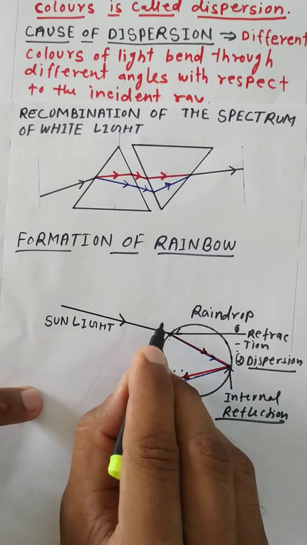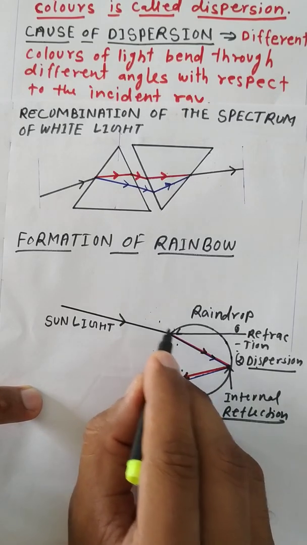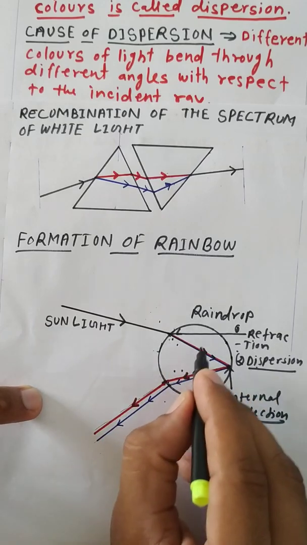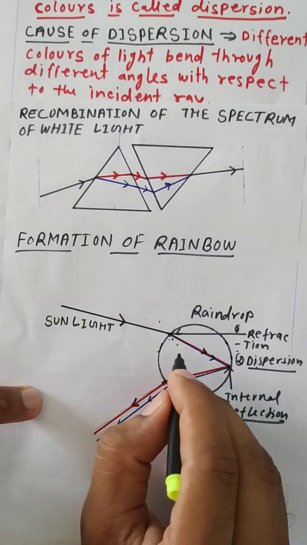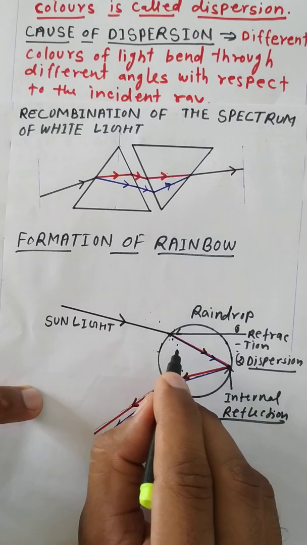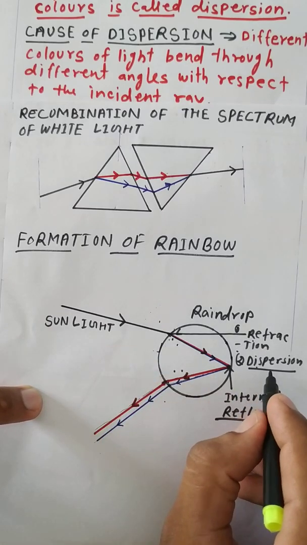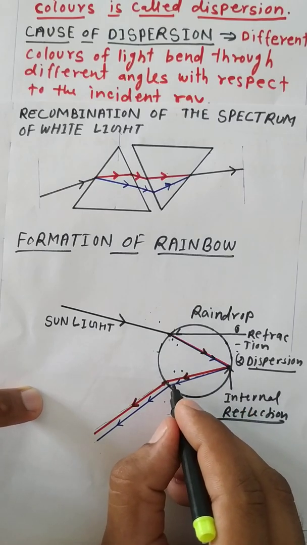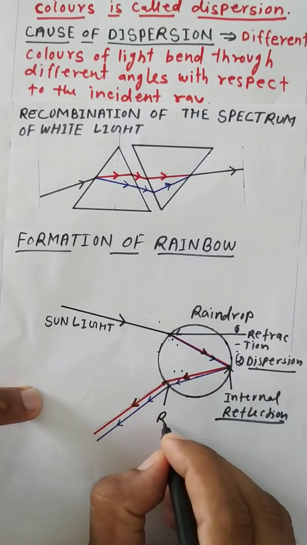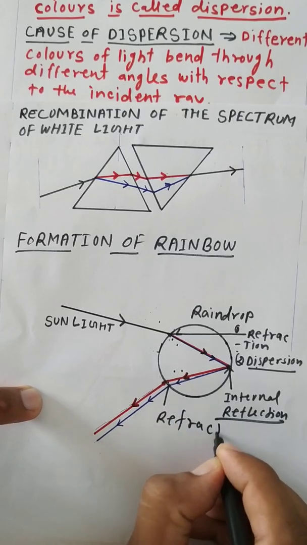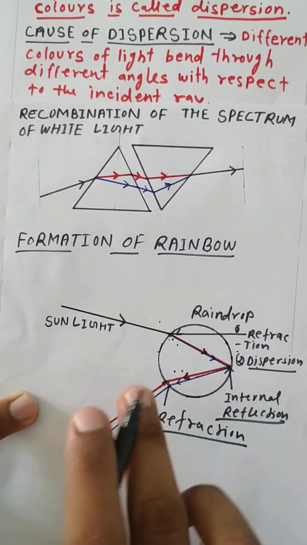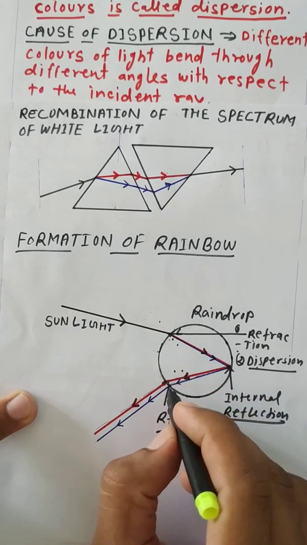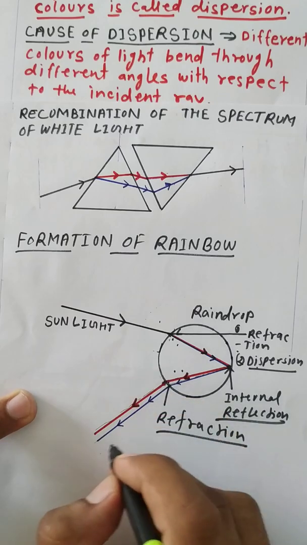Going from air to water, refraction takes place, and the droplet behaves like a prism, so dispersion of the light takes place. Here the medium changes again, so refraction takes place again, and since the light is already dispersed, it makes a spectrum or band of colors.